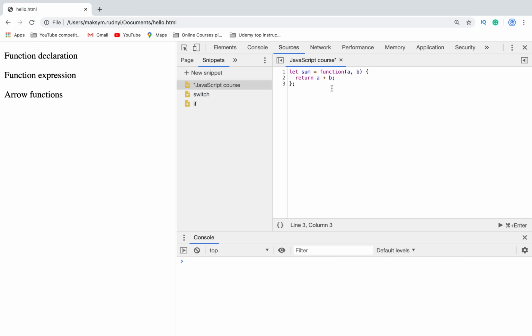For example, we remember our function sum. It was declared with the function keyword, then 2 parameters, and returns the result. So if we have braces, we know that it's a function in JavaScript, so it means that we can replace this keyword, and in ES6 this arrow was added. And now we created a new way of writing a function. It's called an arrow function because we are using this arrow. Let's try it.